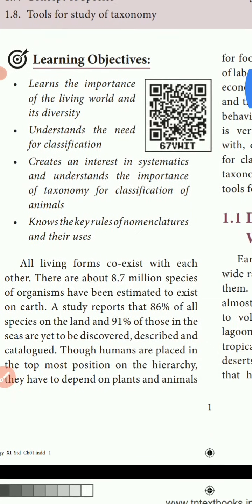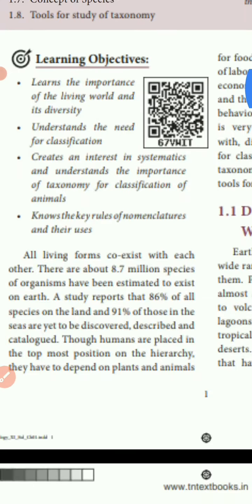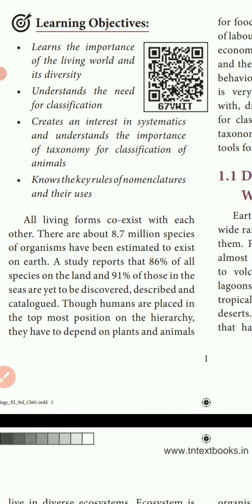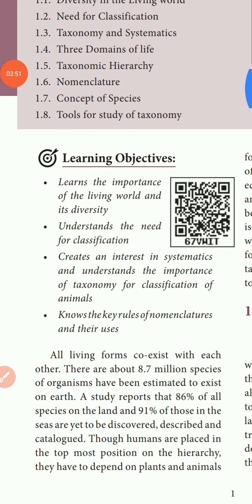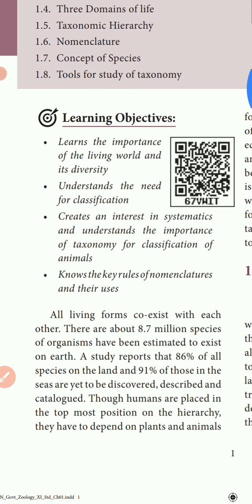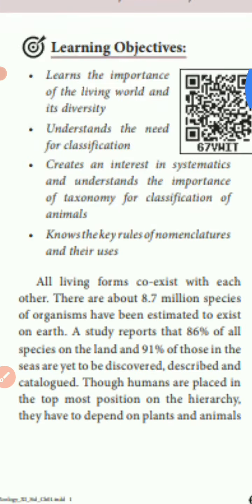Chapter 1. All living forms coexist with each other. There are about 8.5 million species of organisms estimated to exist on Earth.